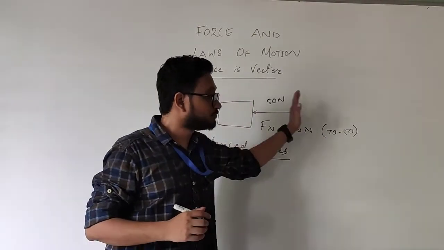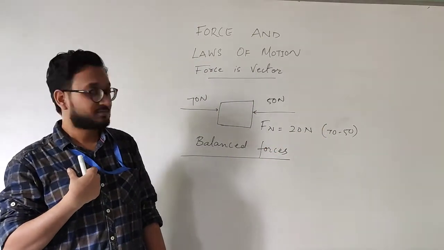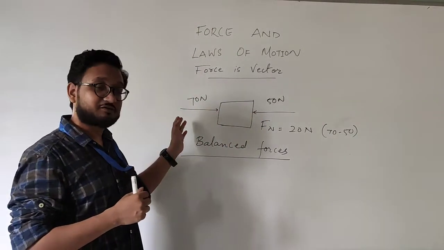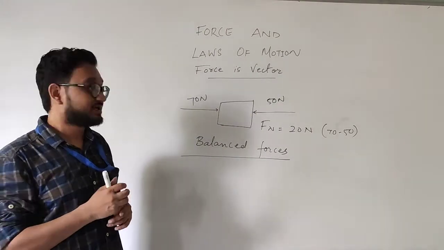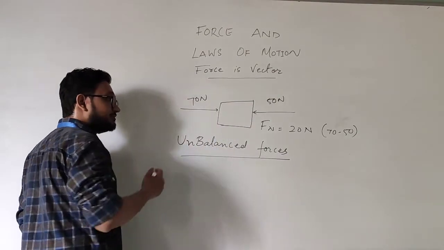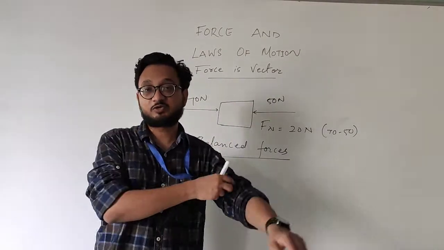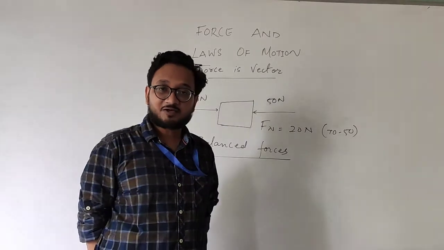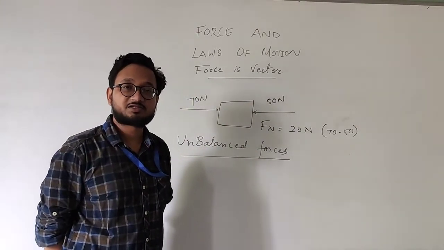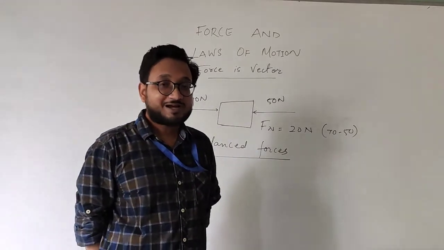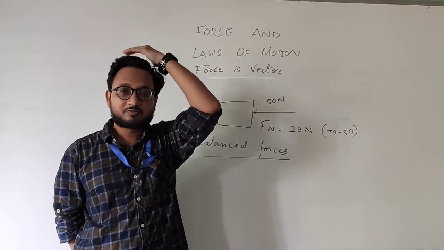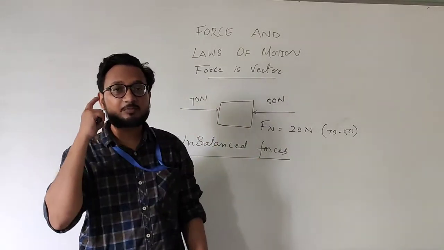So this box moves in that direction, correct? And now these forces are unbalanced. Before they were balanced, now they are unbalanced, and therefore the object moves. Such forces are called unbalanced forces, where the magnitude is different. So what we learned is that in order to move an object, there must be unbalanced force. But that means that if I want to move a box at home, if I am alone, there is no person, then I have to apply even more force.